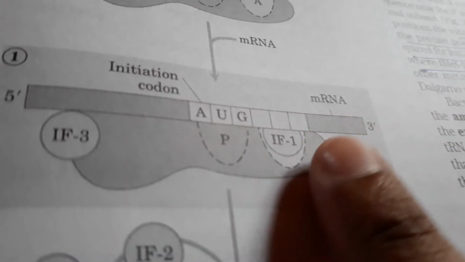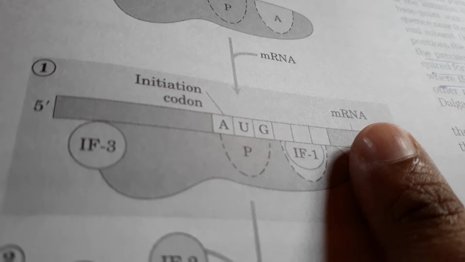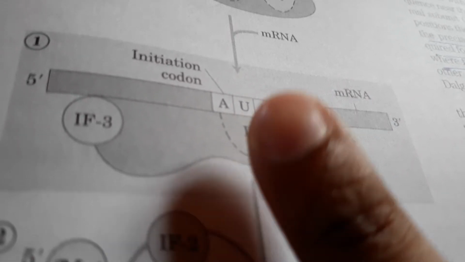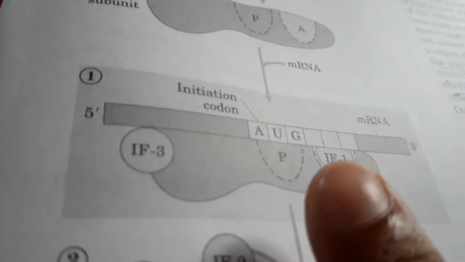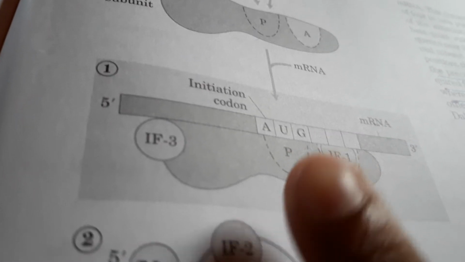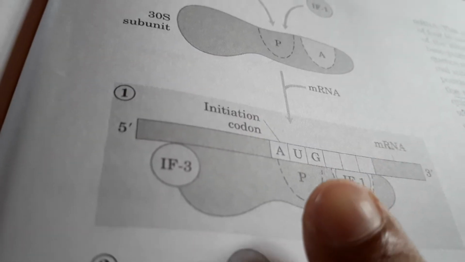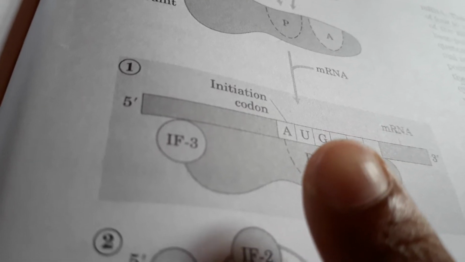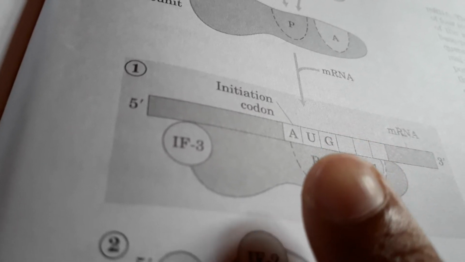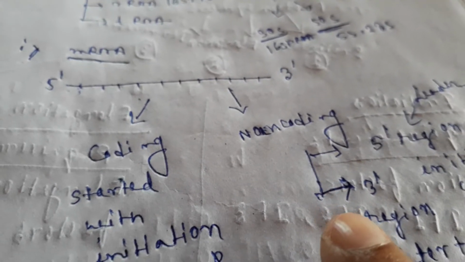As you can see here, AUG is the start codon present in the mRNA. This AUG codes for one amino acid called methionine, which is the first to bind at the mRNA. So this is the coding sequence, which is able to code amino acids. Now I will tell about the non-coding. Non-coding means they are unable to code any amino acids.